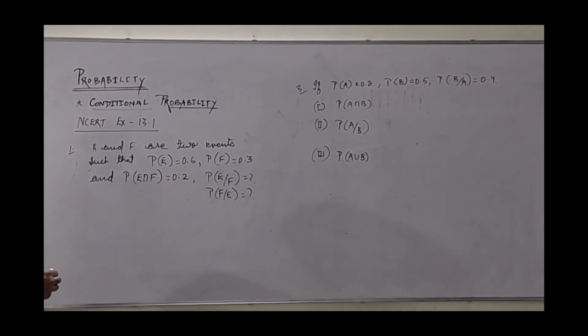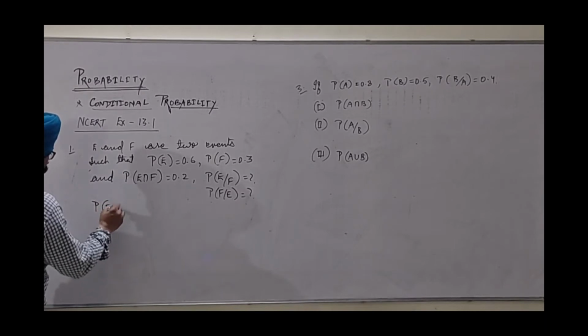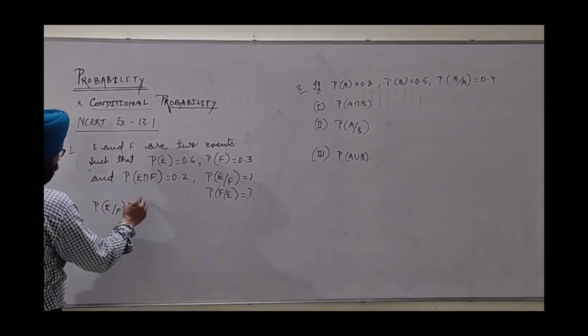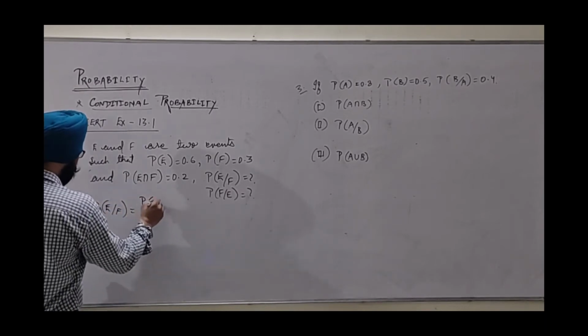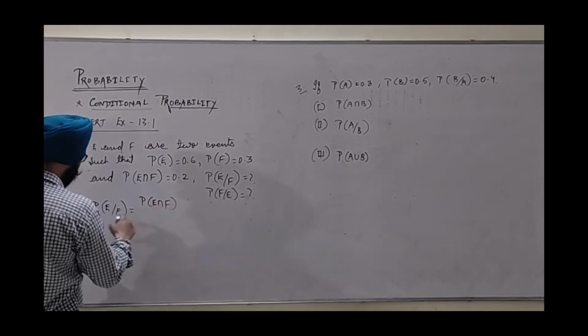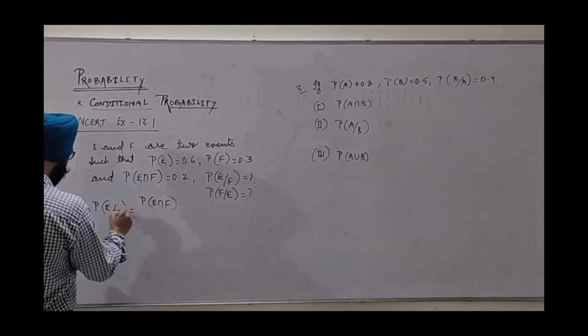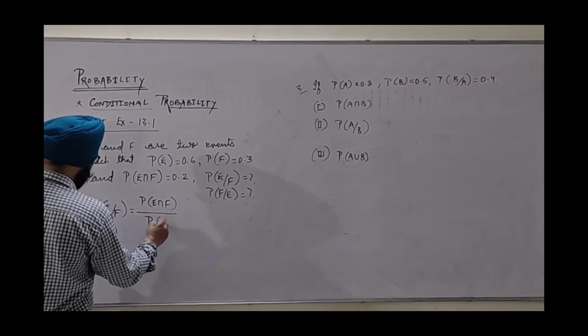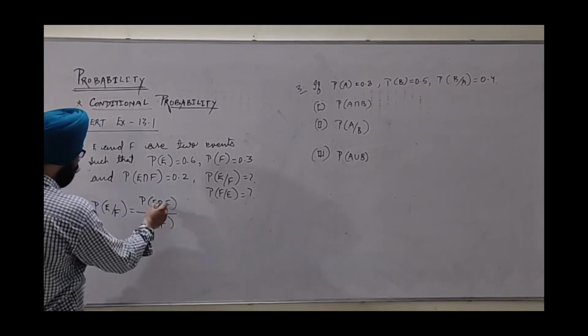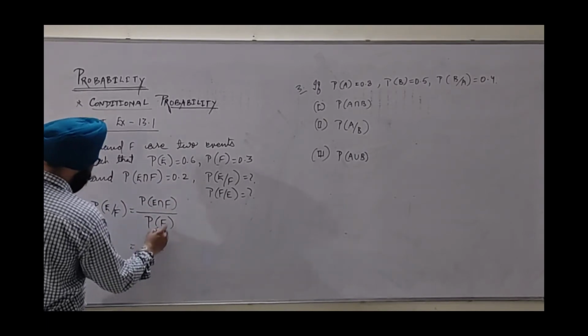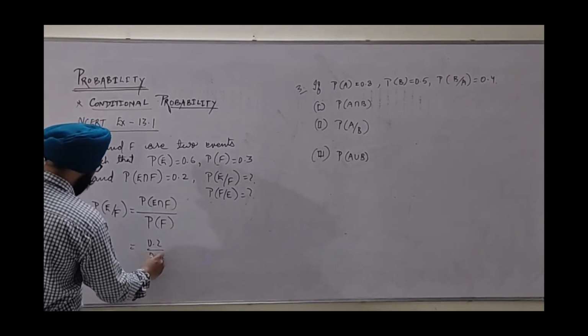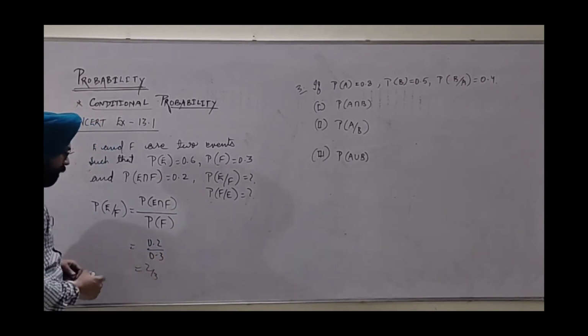We can directly use the formula for P E on F. This is probability E intersection F divided by probability of F. The intersection is 0.2 and P of F is 0.3. We get 2 by 3.